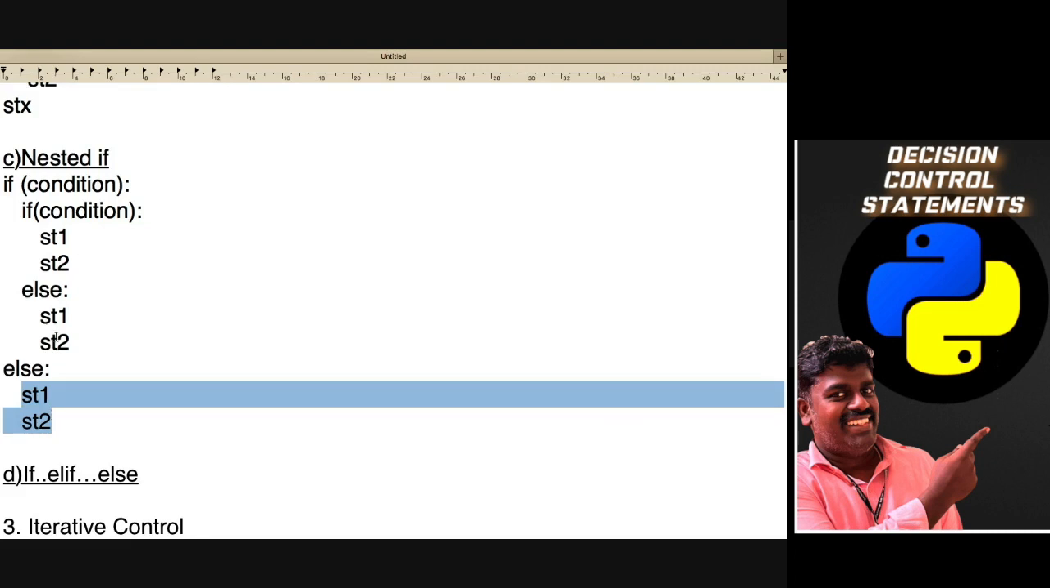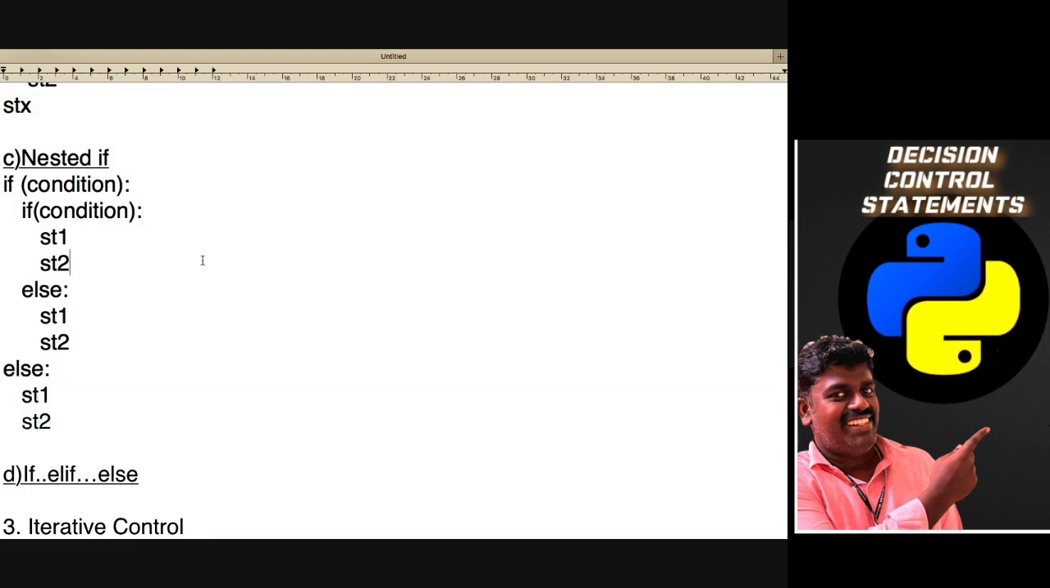Have you all understood, students, the syntax of nested if? Students, have you understood? Yes, sir. It's a very important concept. We will see examples, but you should understand the thing.